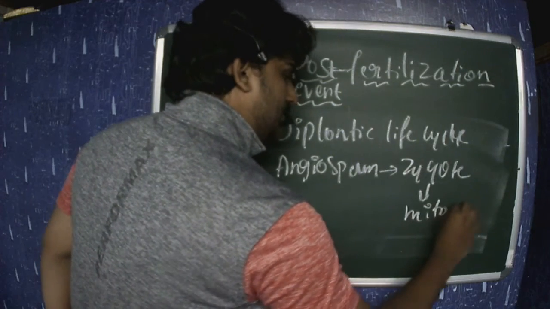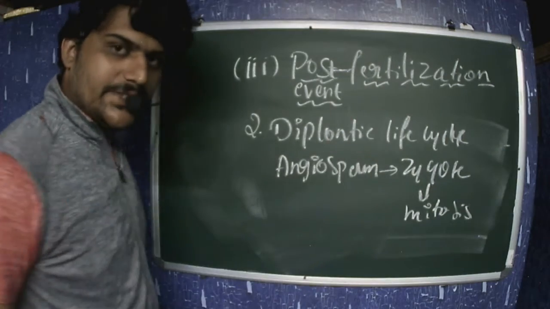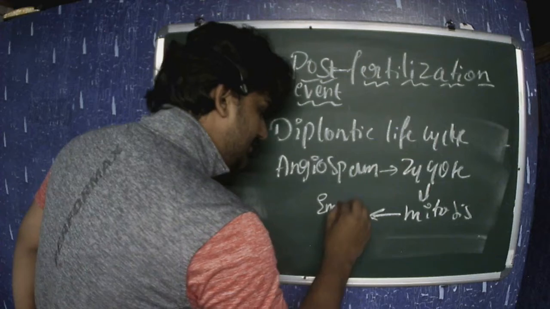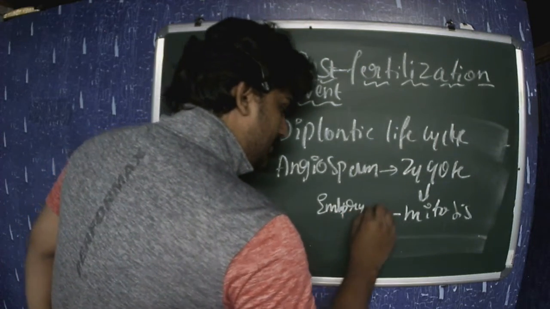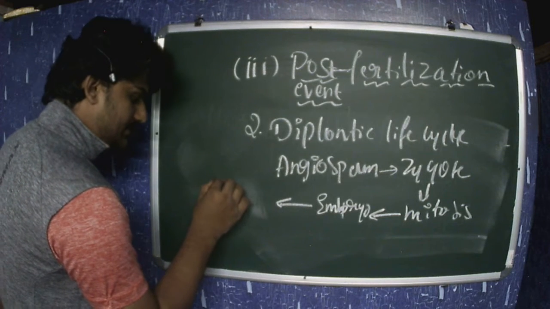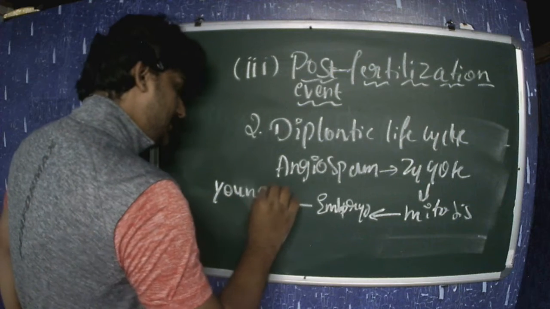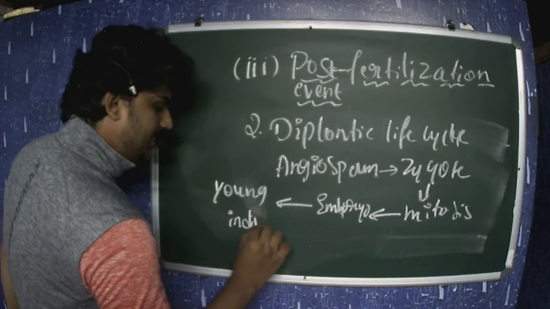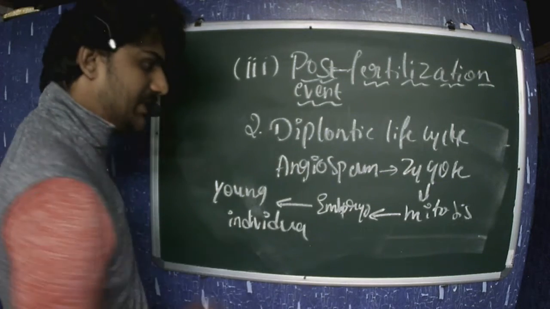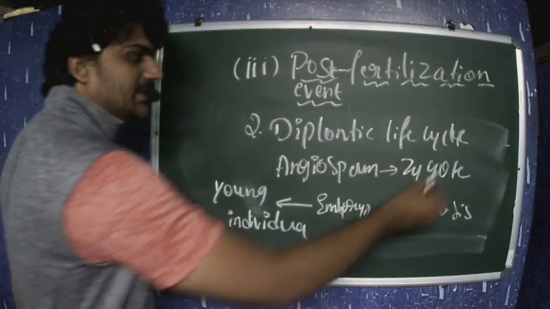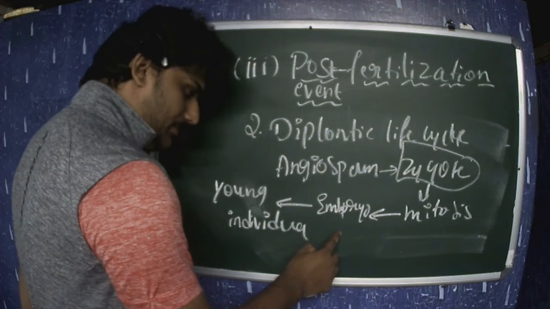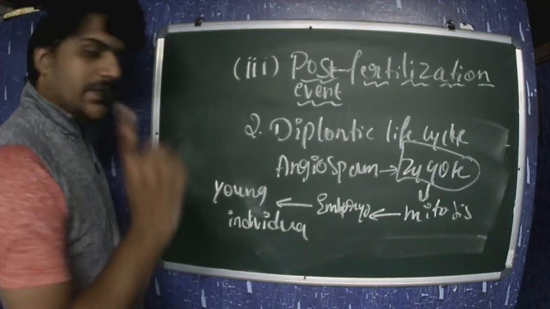There will be no meiosis here. Mitosis takes place, and this mitosis gives rise to the embryo, and that embryo develops into the young individual. So in organisms like angiosperms, the zygote undergoes mitosis to produce an embryo, and that embryo develops into a young individual.